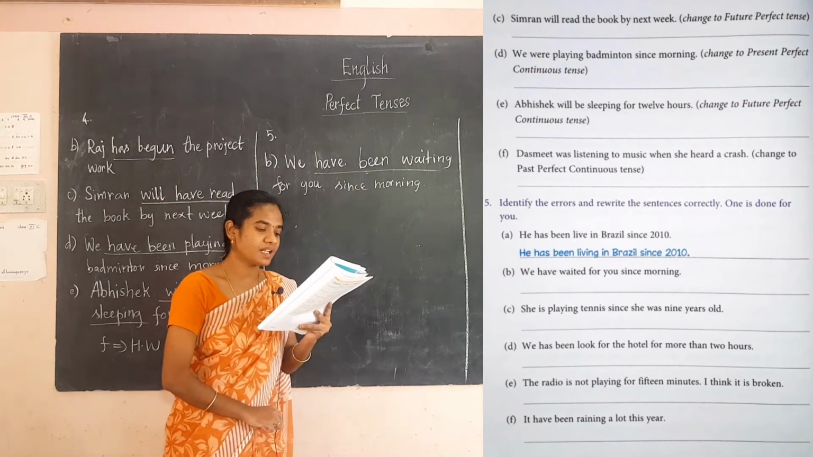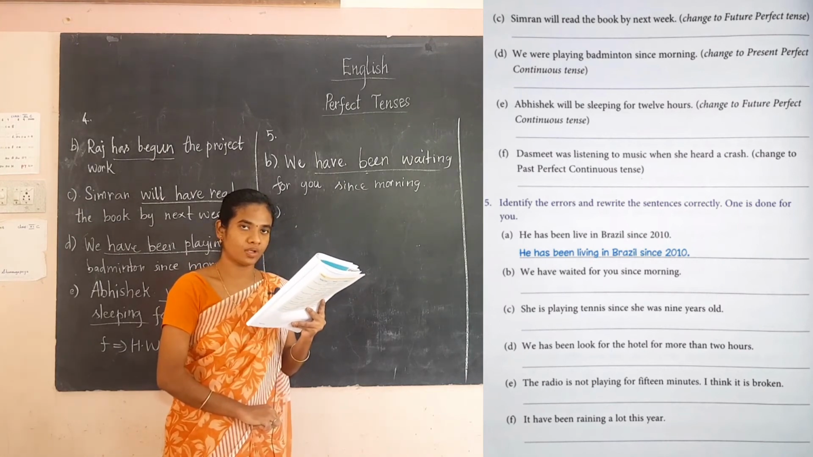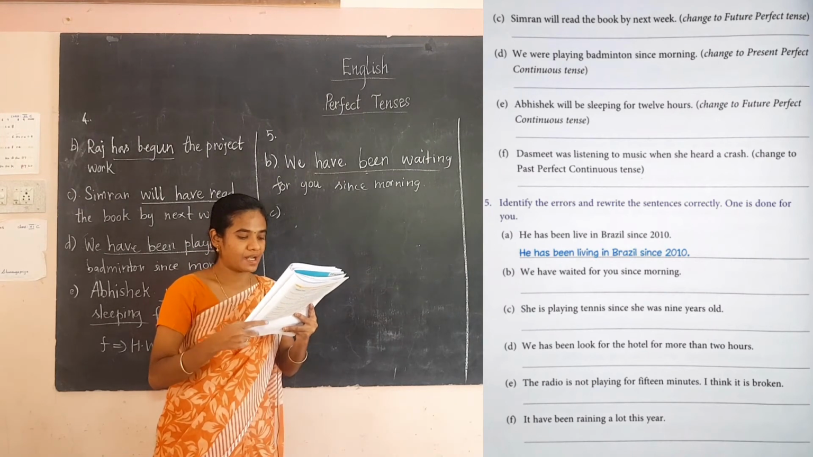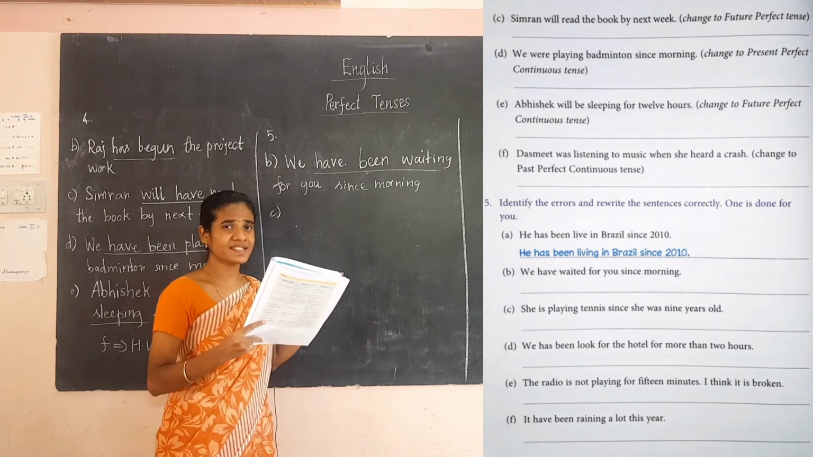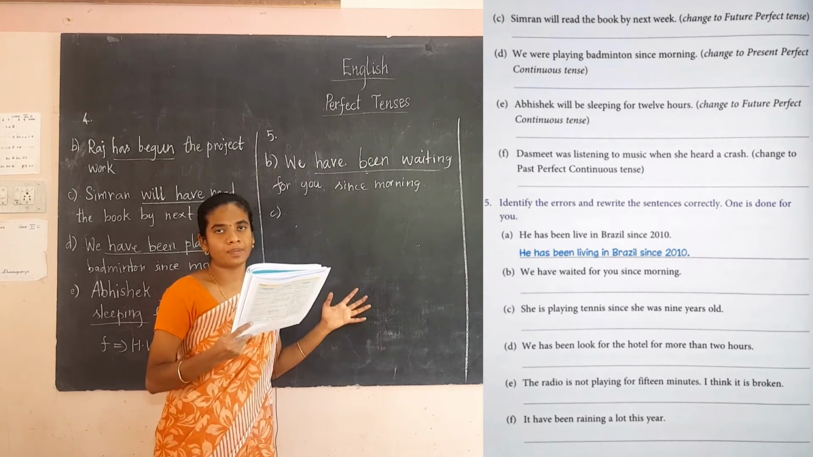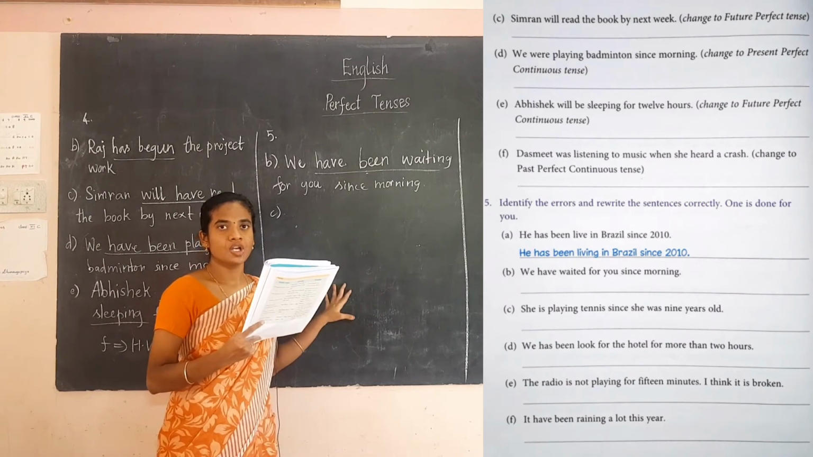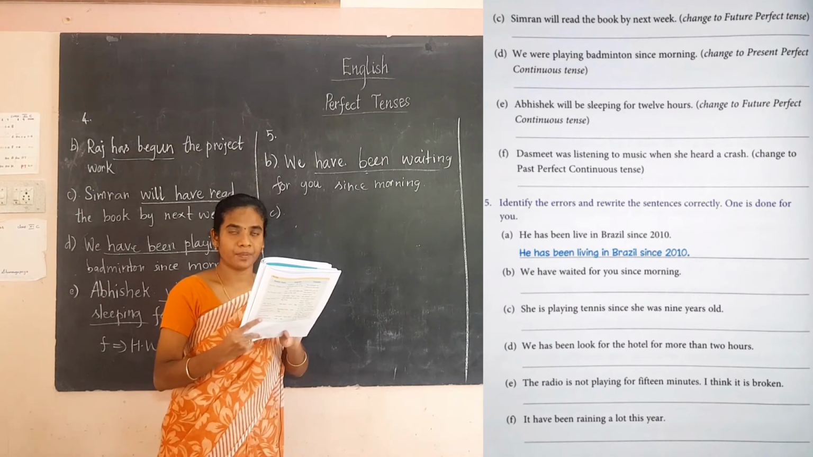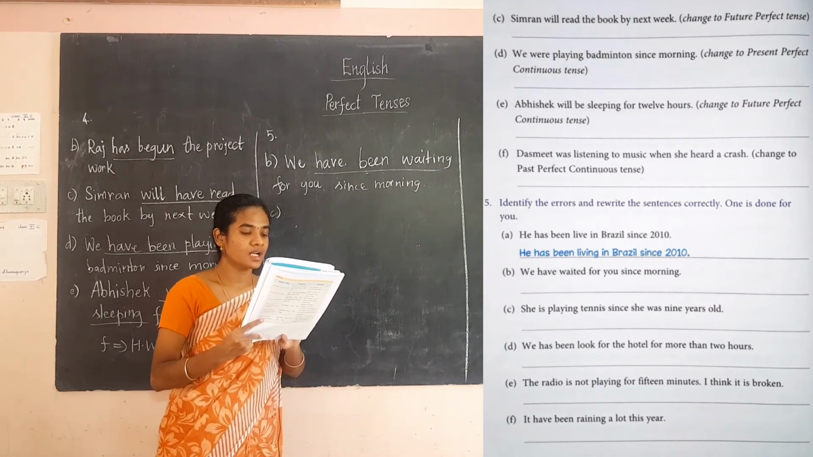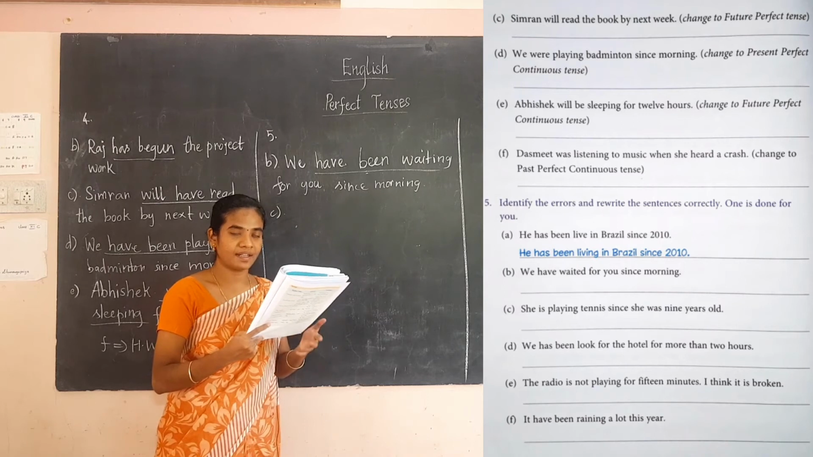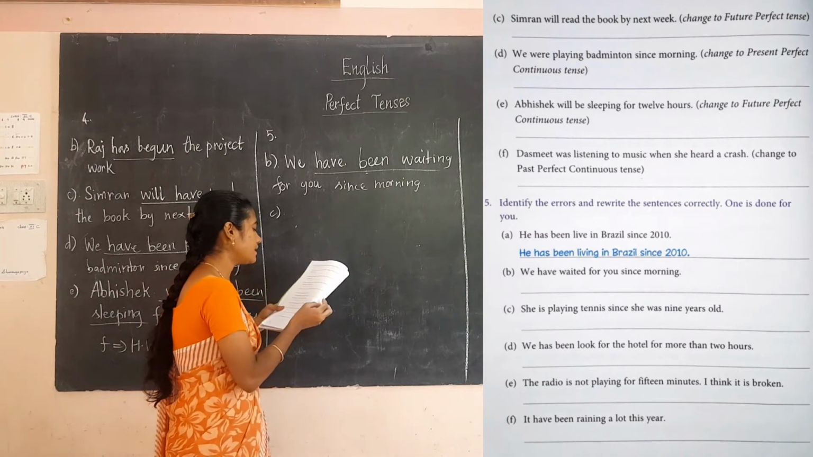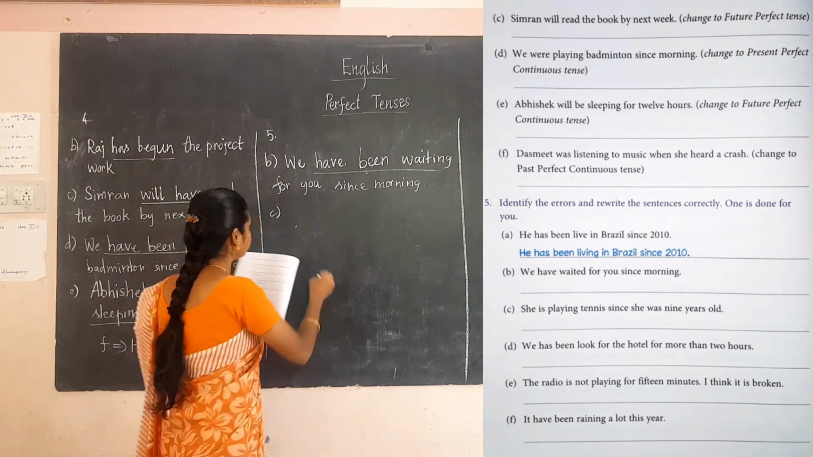She is playing tennis since she was 9 years old. Okay, so playing, ing is there. So here it is a continuous. We have come up with the continuous tense like that. So it is a present perfect continuous. How can we write? She has been playing tennis. Shall we write like this? She has been playing tennis since she was 9 years old.